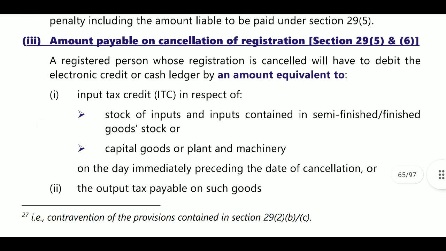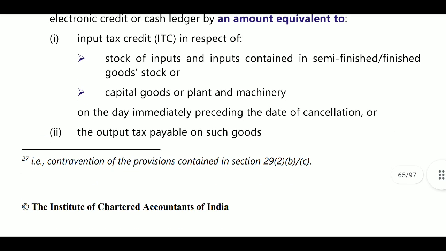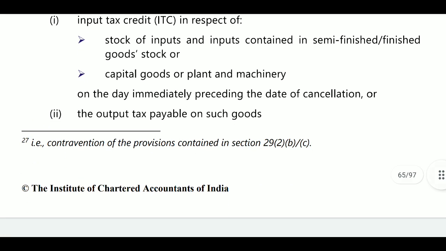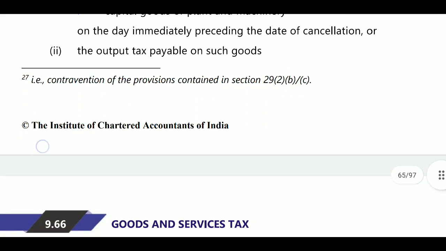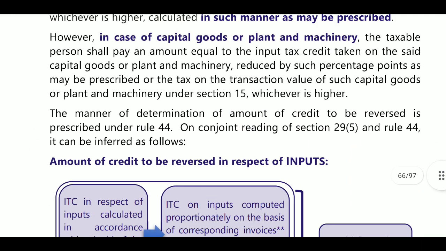Next, amount payable on cancellation of registration. Section 29(5) and 29(6). A registered person whose registration is cancelled will have to debit the electronic credit or cash ledger an amount equivalent to the ITC, whatever ITC is there on the date of cancellation, or output tax payable on such goods, whichever is higher, calculated in the prescribed manner. However, in case of capital goods or plant and machinery, the taxable person shall pay an amount equivalent to the ITC taken on said capital goods reduced by such percentages.